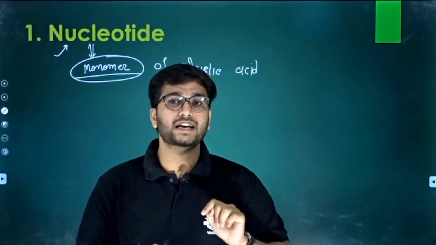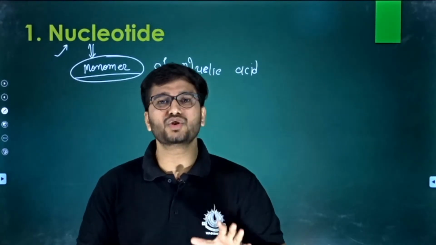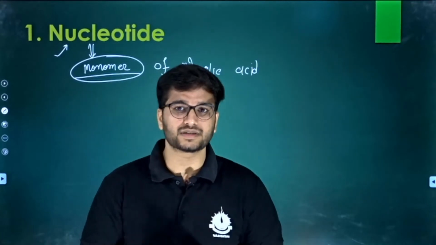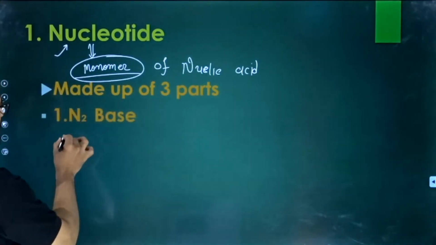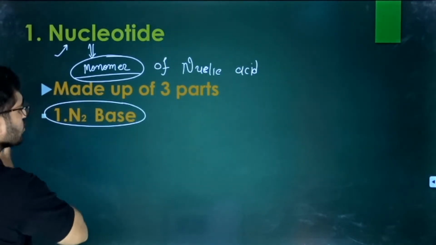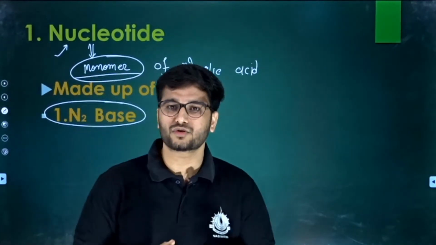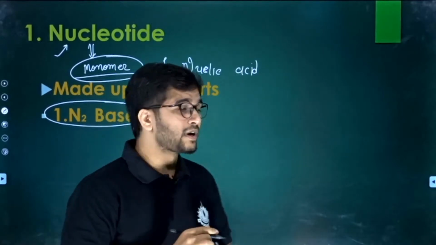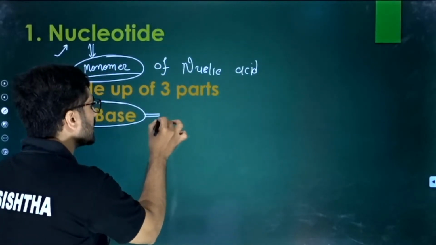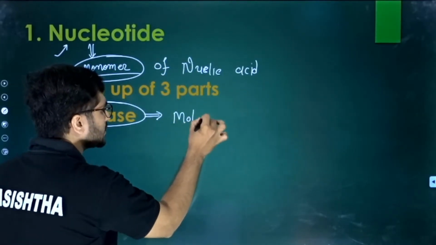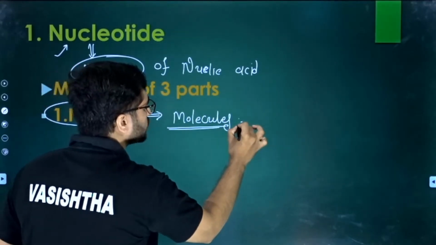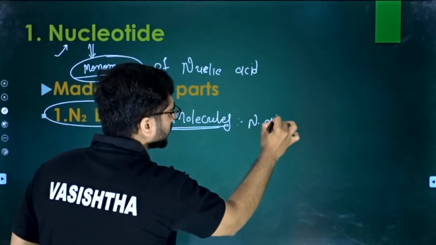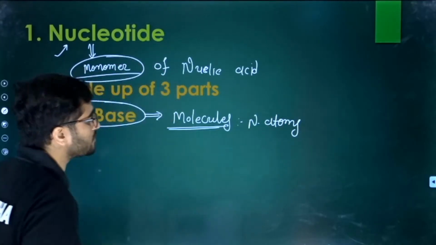But in a nucleic acid, the monomer, which is a nucleotide, has 3 separate units. So let us discuss those 3 units. The first unit is the nitrogen base. What are the nitrogen bases? We will discuss them. But nitrogen bases are basically molecules that contain a nitrogen atom. That's why they are known as nitrogen bases.